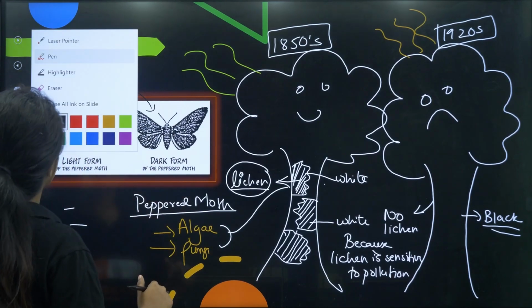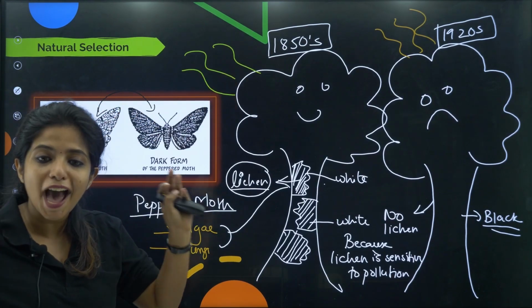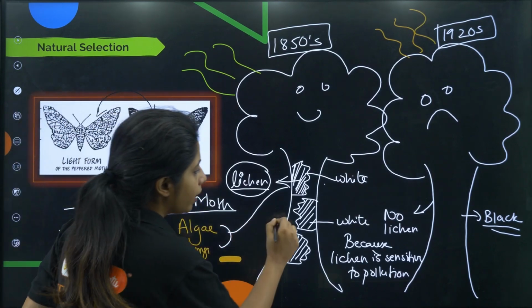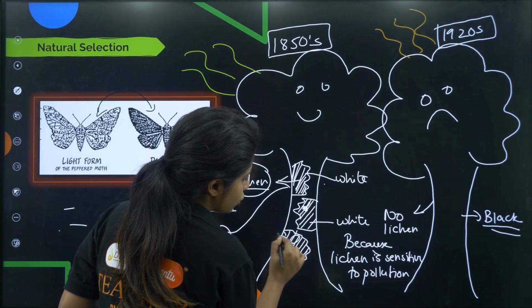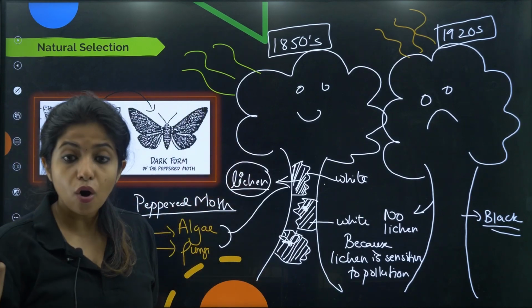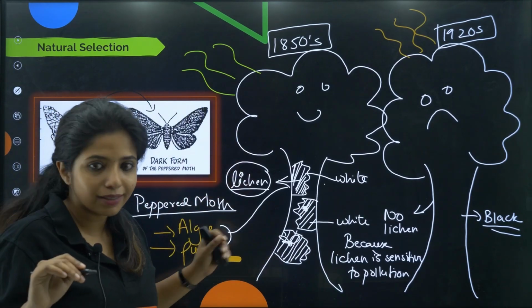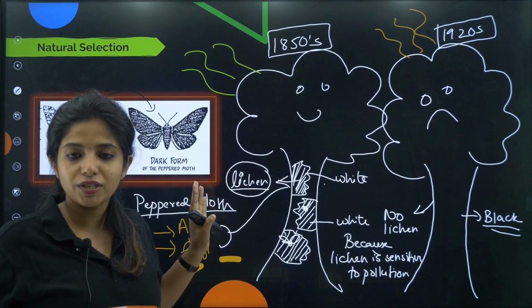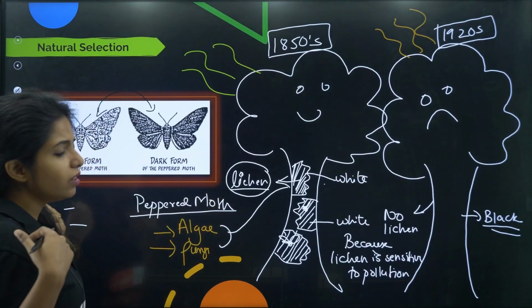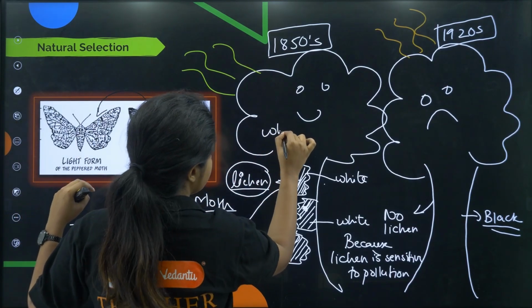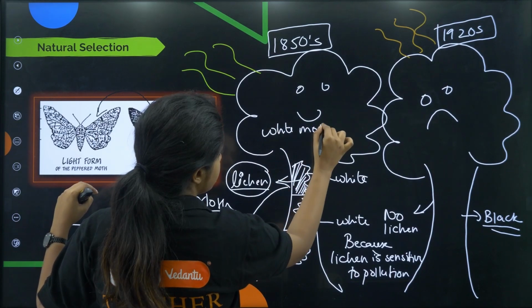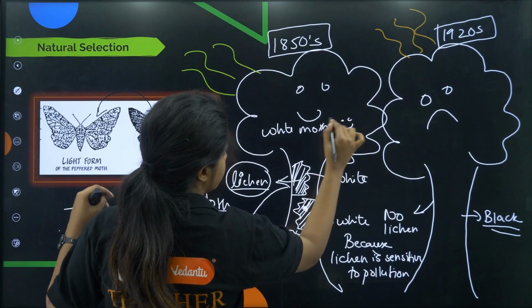So the white moth in the 1850s was the happiest. Why so? Because the white moths could stay over here and none of their predators could see them. None of the predators could see them. So the white moths were really happy over here, okay. So along with the plant, who is happy, children? White moth is happy, okay.